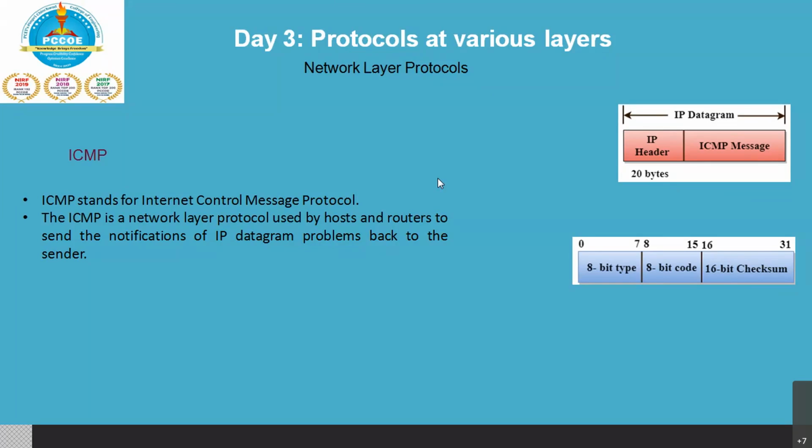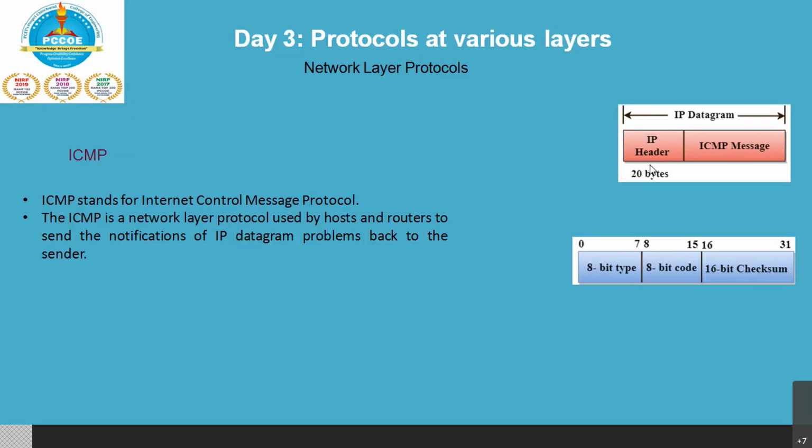Okay, so an IP datagram which will be sent across contains an IP header of 20 bytes along with the ICMP message. An IP datagram contains the address of both source and destination, but it does not know the address of the previous router through which it has passed.